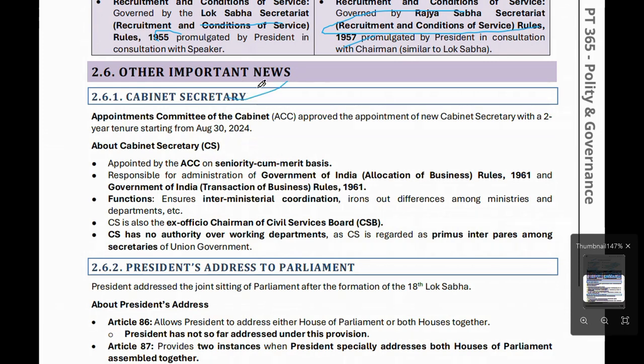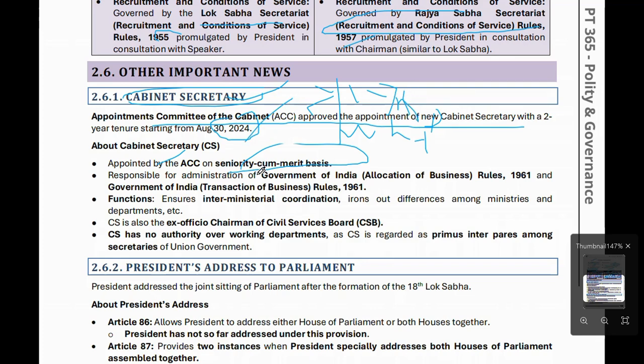Another important news item is on the Cabinet Secretary. Appointment: the Appointments Committee of the Cabinet approved the appointment of the new Cabinet Secretary for a 2-year tenure starting from 30 April 2024. The Cabinet Secretary is chosen on a seniority-cum-merit basis. Whoever joins first will become Cabinet Secretary first. If you qualify the IAS examination and go to the senior post, you can become the Cabinet Secretary.